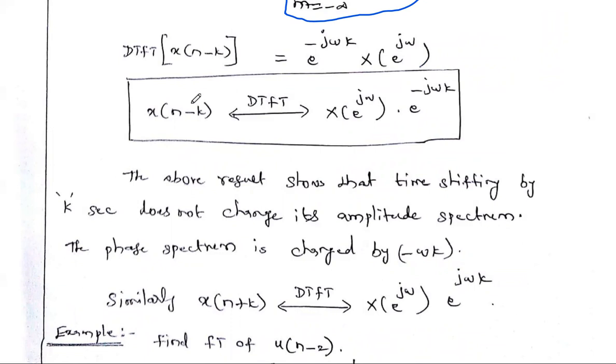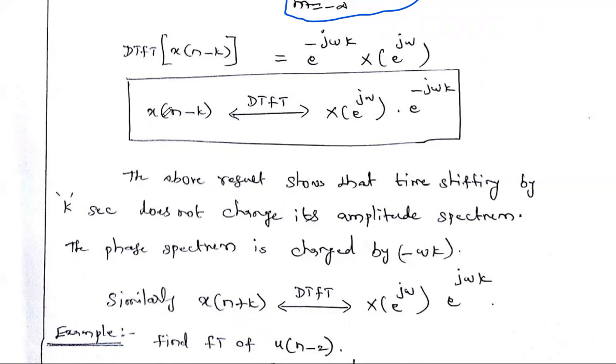The amplitude spectrum of x of n minus k is exactly the same as that of x of n. The difference is a change in the phase spectrum: the phase spectrum is shifted by the amount minus omega k.